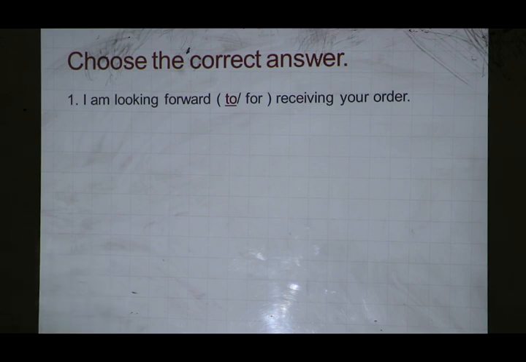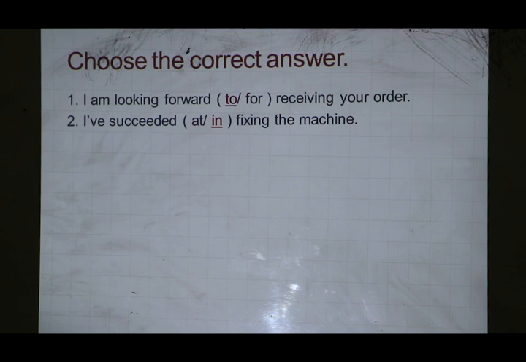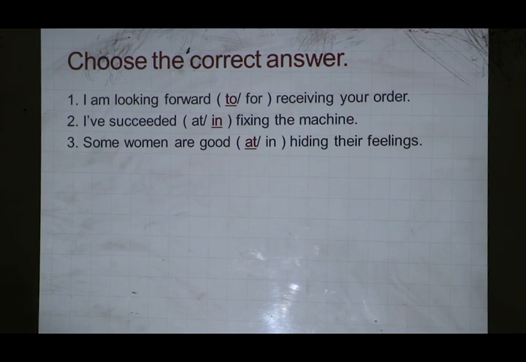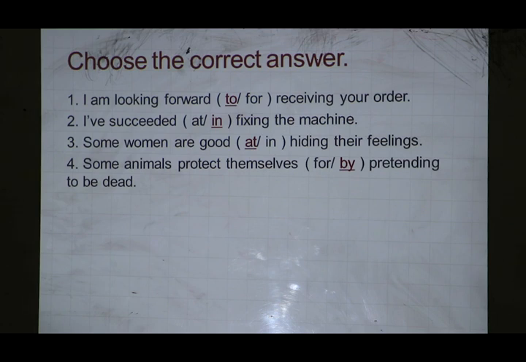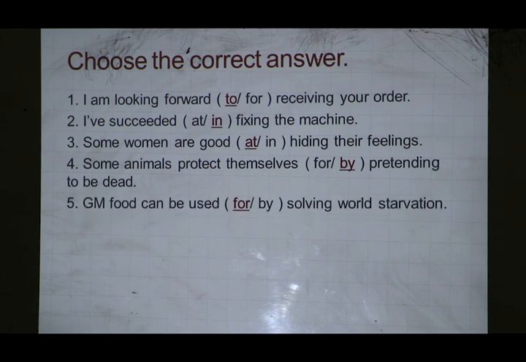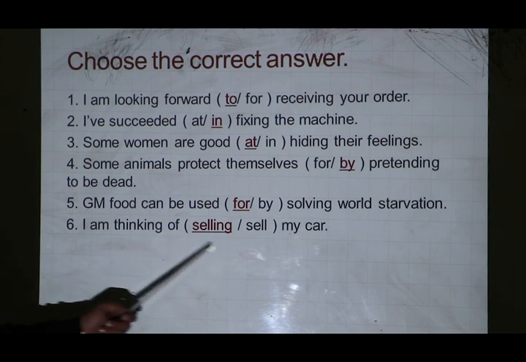Now, check your answers. Number 1, I'm looking forward to receiving your order. Number 2, I succeeded in fixing the machine. Number 3, some women are good at hiding their feelings. Number 4, some animals protect themselves by pretending to be dead. Number 5, GM food can be used for solving world starvation. Number 6, I'm thinking of selling my car.